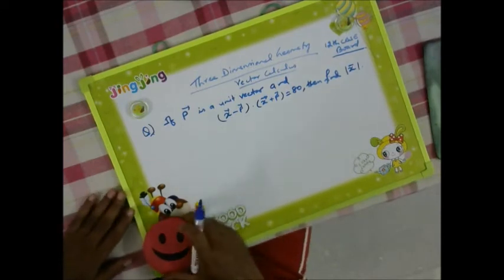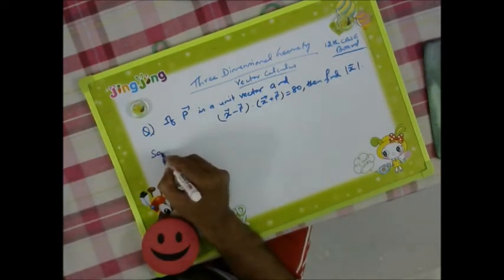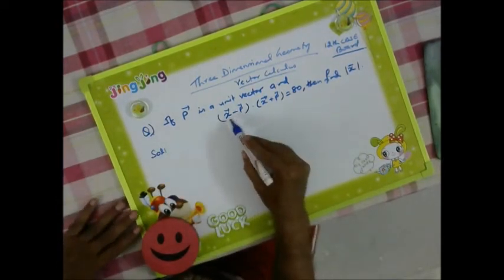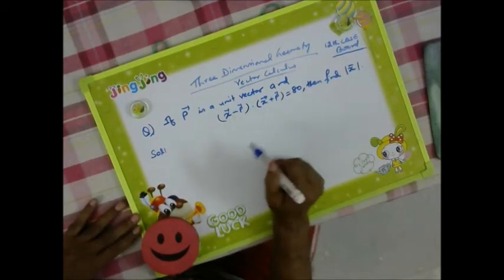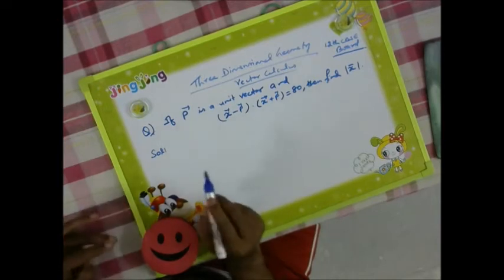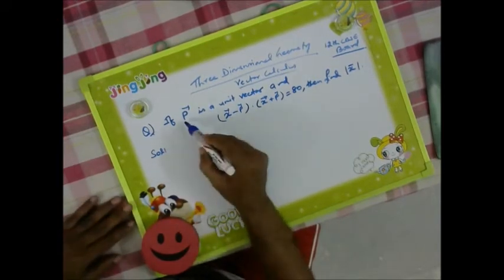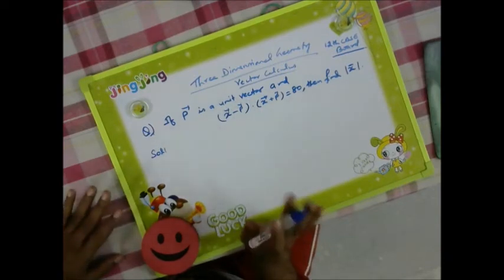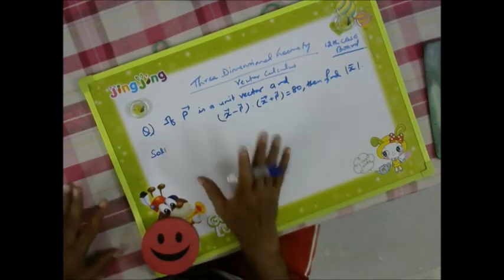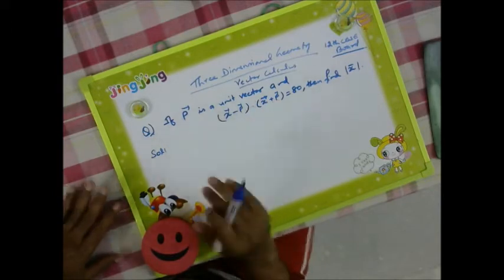So now here x vector is there, p vector is there separately, so we need to find out that vector first. Also it is given that the magnitude of p vector is 1, that is, the magnitude of p is 1. That's why it is called a unit vector.